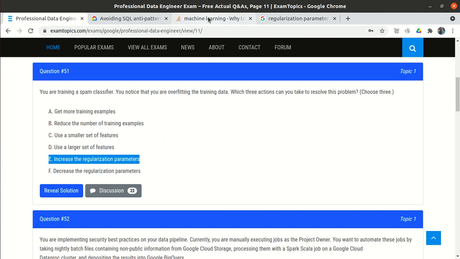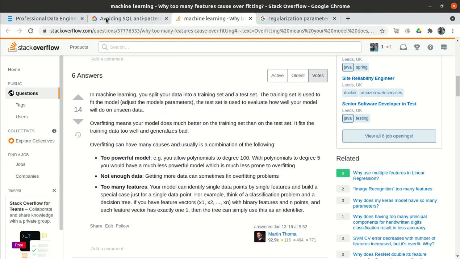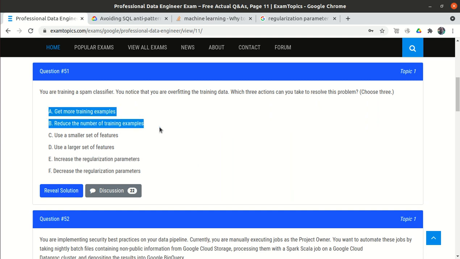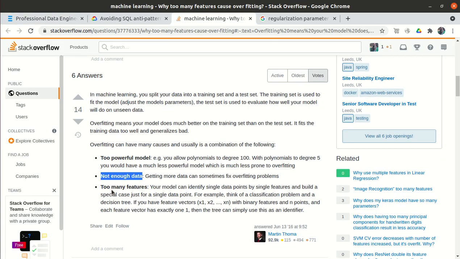If we go to this link, which is a Stack Overflow link, it has been mentioned that overfitting can have many causes. First, not enough data. If there is not enough data, then the model will overfit, so we need more and more data. So out of A and B, A is okay, because we need more examples. The second thing is too many features. If the model learns on too many features, then the model will overfit.